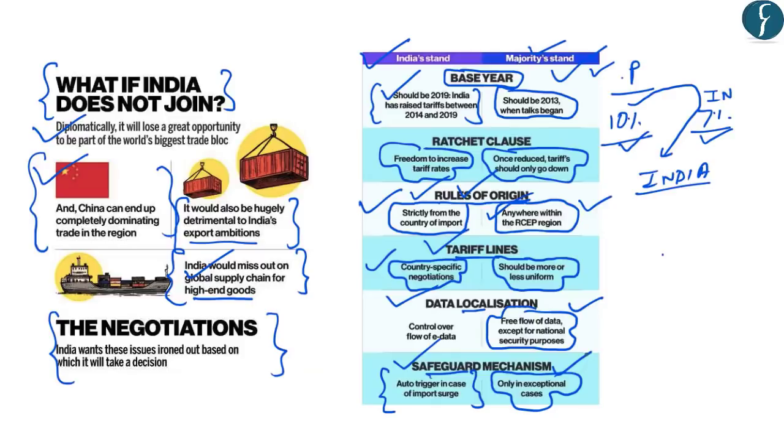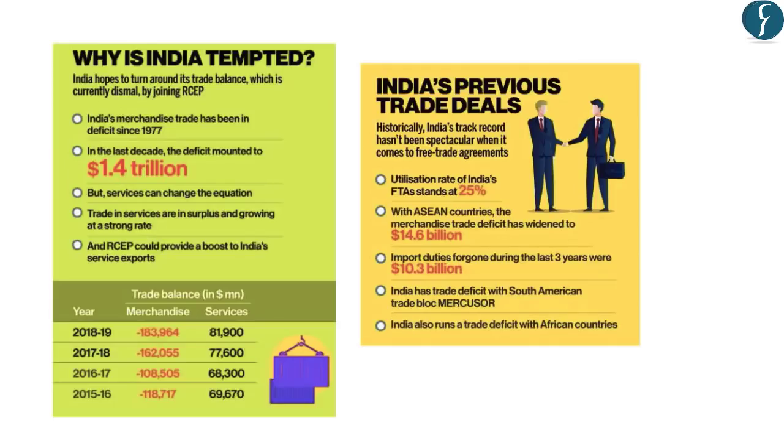So these are a few issues between India and other RCEP countries, and these are mainly related to the base year, the ratchet clause, rules of origin, tariff lines, data localization, and safeguard mechanisms. Now, let us look at why, despite all the issues and concerns raised by India, India is tempted to join RCEP.